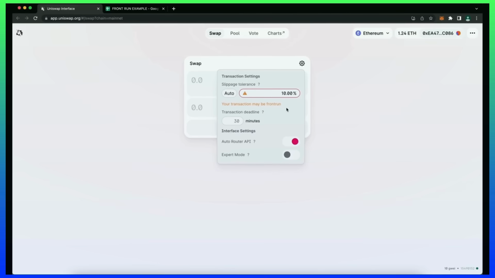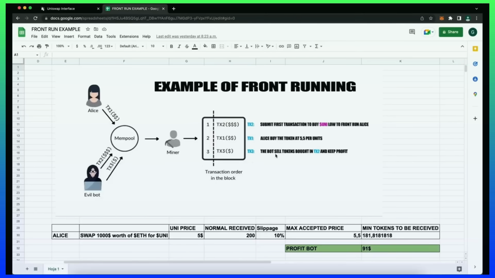This is going to allow us to sniff the pending transactions that are not yet mined on the mempool, and then it's going to allow us to inject our transaction with a higher gas fee than the transaction which is entered. Now this will allow our transaction to be processed first, and then we'll also send a sell order within the same block. So basically, the victim's transaction gets sandwiched between ours, and we make a profit from the slippage difference in the transaction. Let me explain more of what front-running is with an example.